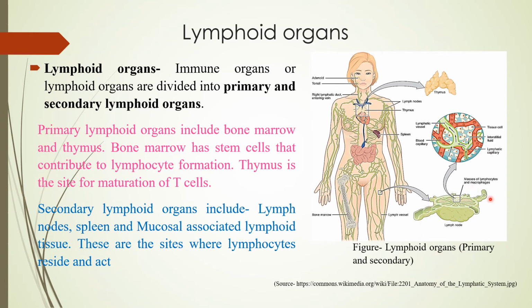So this is our lymph node. It looks like this, which has lots of follicles inside, and those follicles have the T cells and the B cells. There the antigen is nullified.